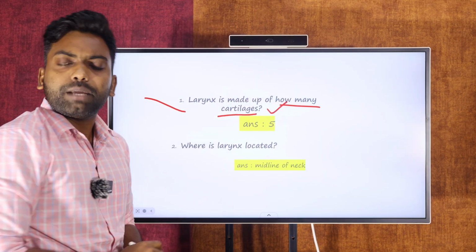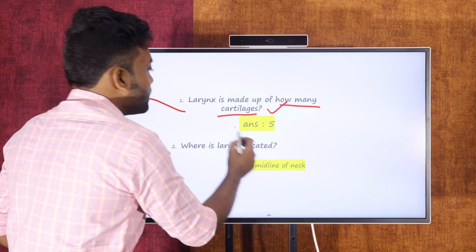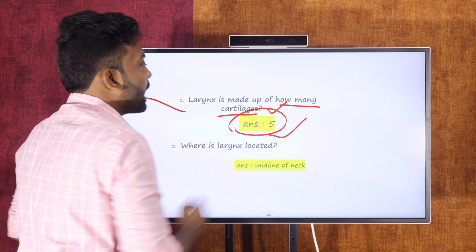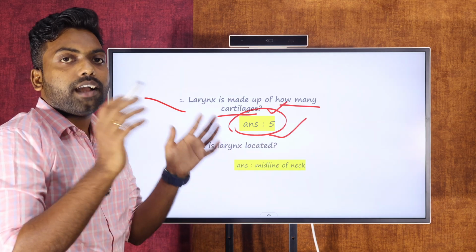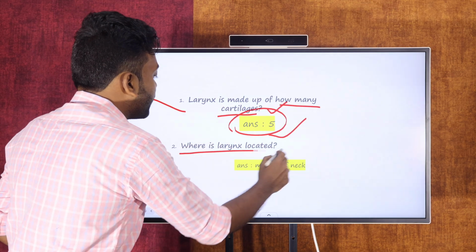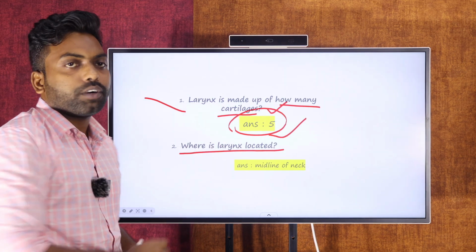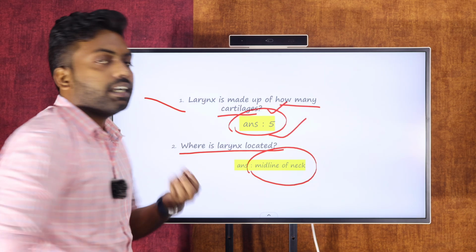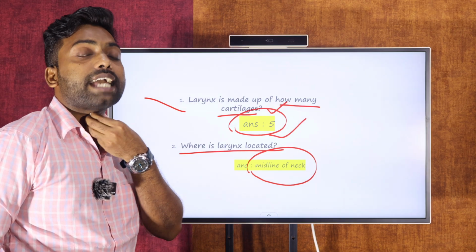This is one of the questions they might ask. So the answer will be 5, as I told you. There are 5 kinds of cartilages present in the larynx. And one more thing we can see: where is the exact location of the larynx? We can find it here, in the midline of the neck. So the middle of the neck is the exact location.